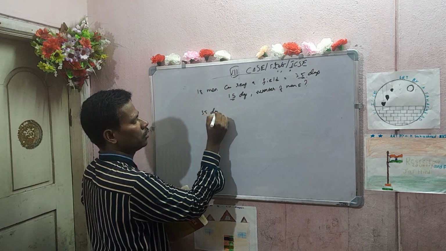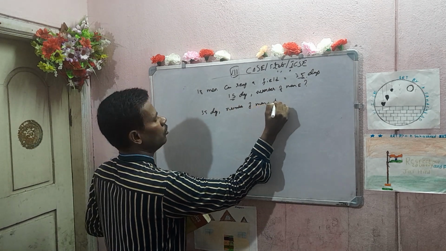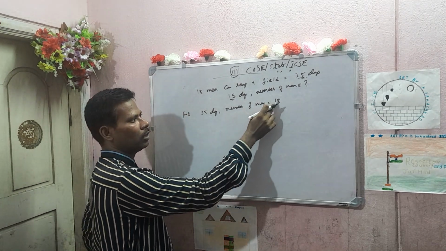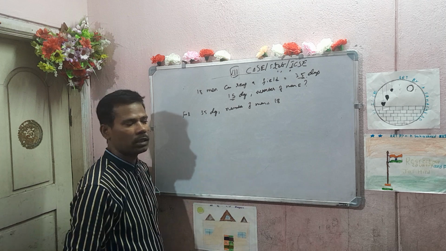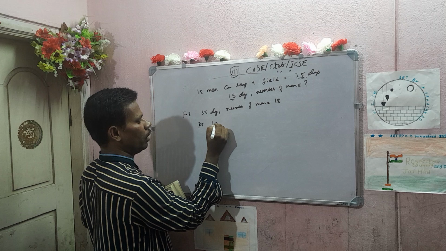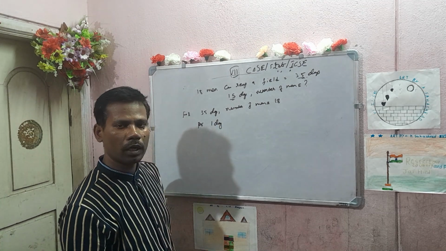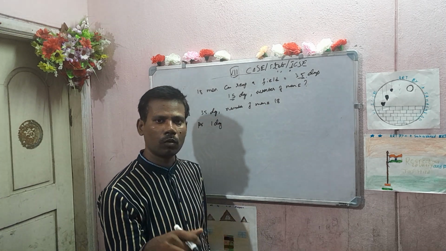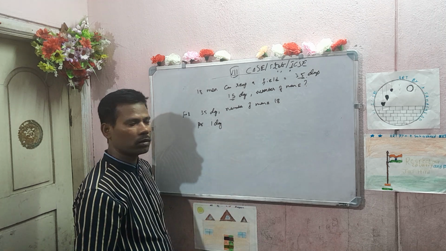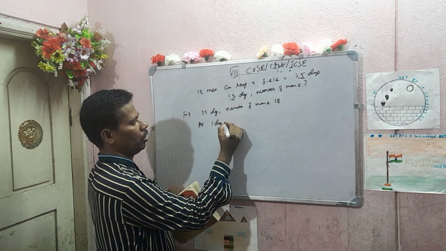So for 35 days, number of men is equal to 18. For one day, in order to reap the field within one day only, you will require more men or less men? Obviously it will be more, because in one day only the owner has said to finish the work. So we require more number.